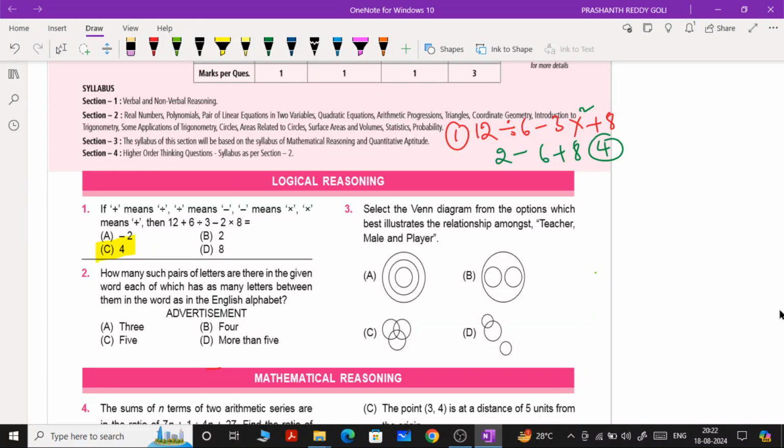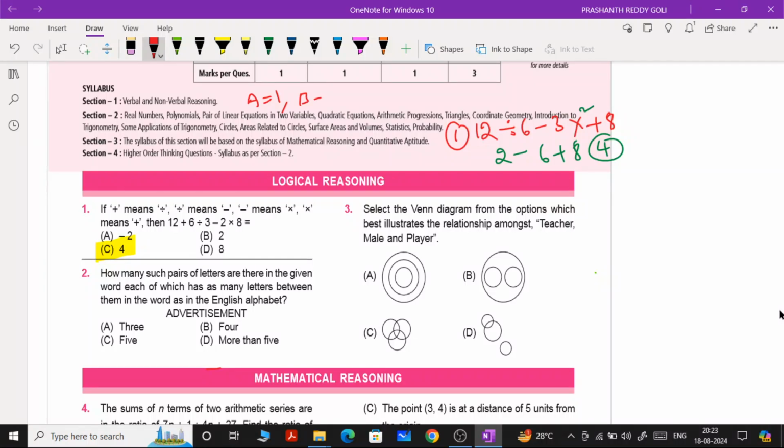Now we are going to focus on the second question. Just listen. How many such pairs of letters are there in the given word, each of which has as many letters between them as in the English alphabet? Very good question, something different. The given word is ADVERTISEMENT. In order to answer this question, first of all you should know alphabetical numbering.